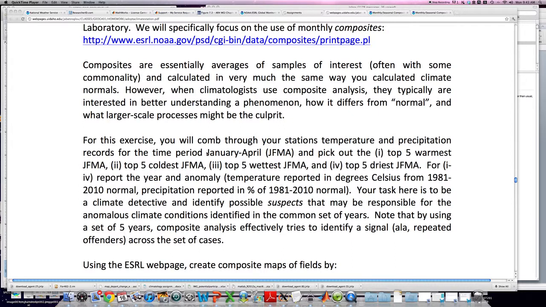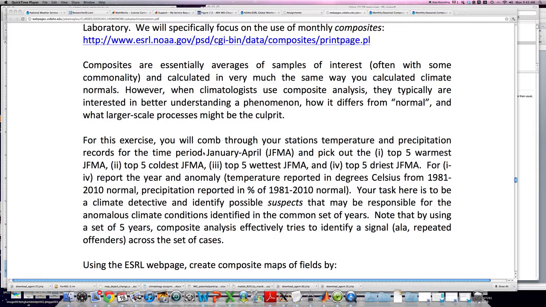So what you're supposed to do here is basically look at your station data, and I want you to select out the top 5 warmest January through Aprils, the top 5 coldest January through Aprils, the top 5 wettest January through Aprils, and the top 5 driest January through Aprils.